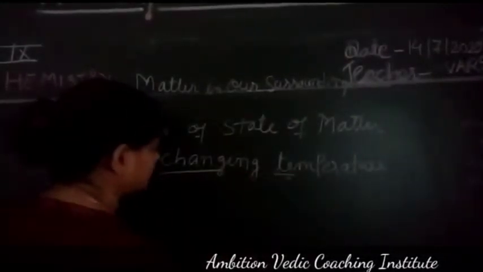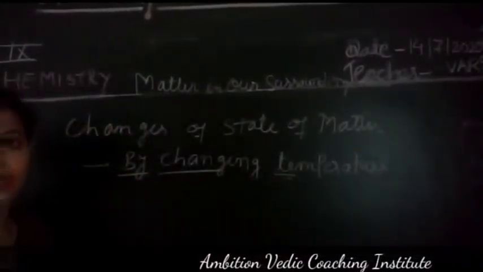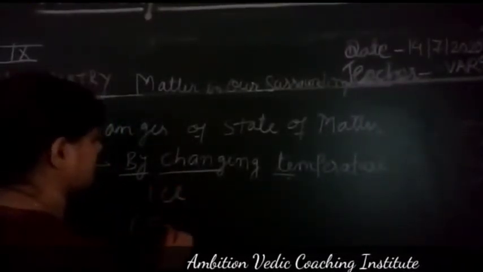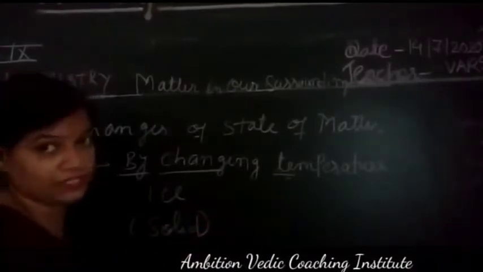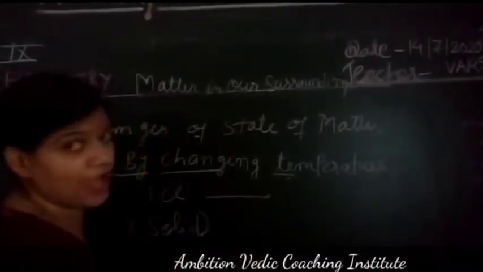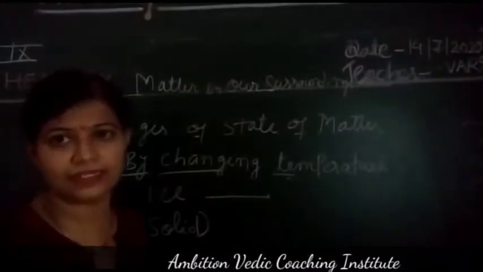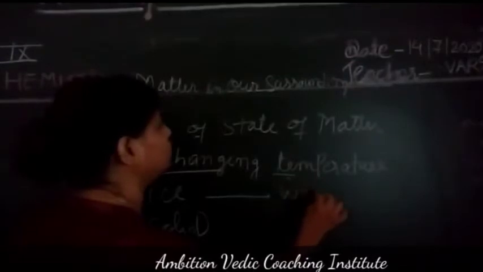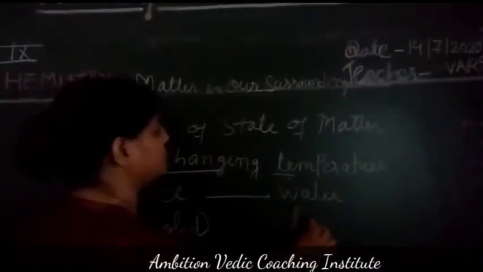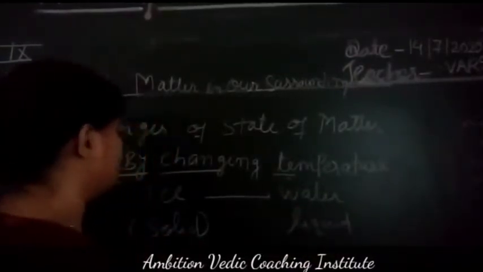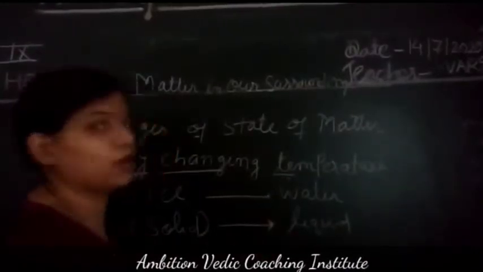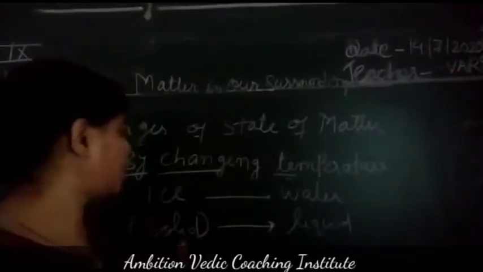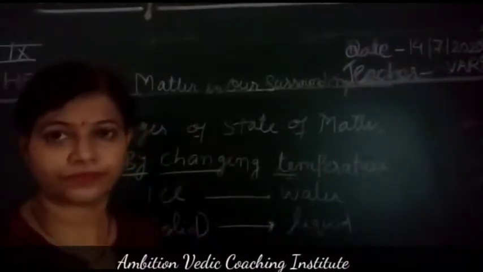So first, by changing temperature. Suppose you are having ice. Right? Ice. What is ice? Ice is a solid state of matter. We are giving temperature to ice, we are giving heat to ice, we are increasing temperature, then this ice slowly converts into water, which is the liquid state. Means here solid gets converted into liquid. What you have to remember, what happens over here, the solid gets converted into liquid.